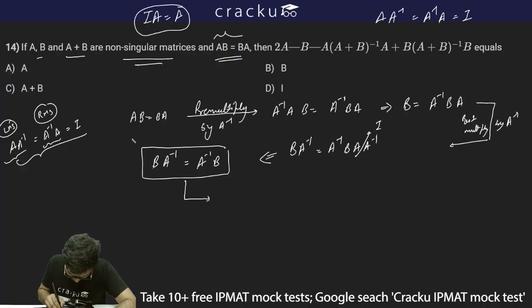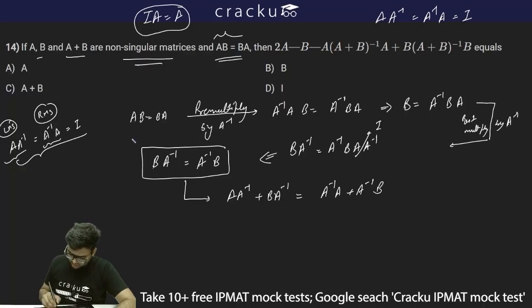So what will it become? It will become A into A inverse plus B into A inverse should be equal to A inverse A plus A inverse B. Now I have added this part and this part. Now I don't have to worry because both the parts are same. Both of them are equal. A inverse into A and A into A inverse are equal. So I have added this to the left hand side and I have added this to the right hand side.